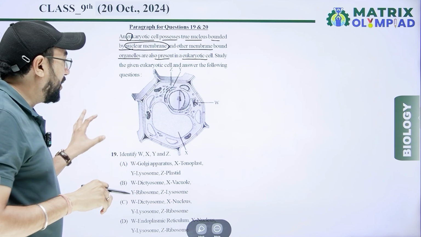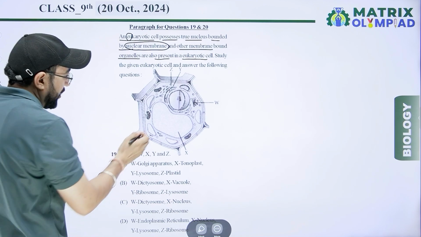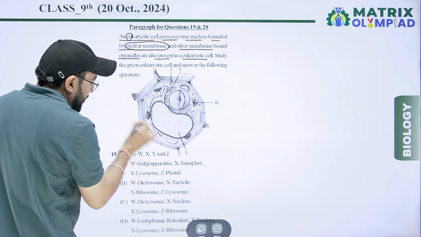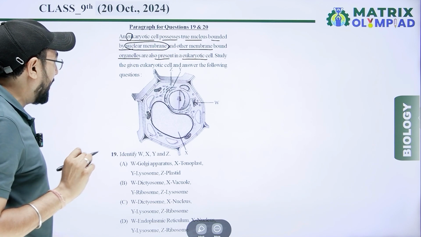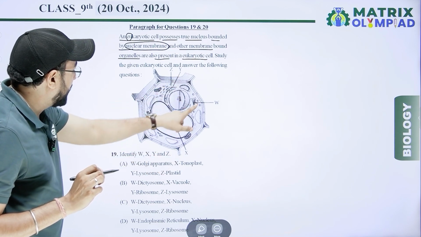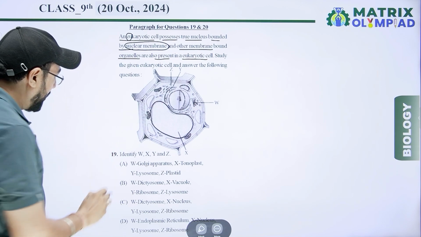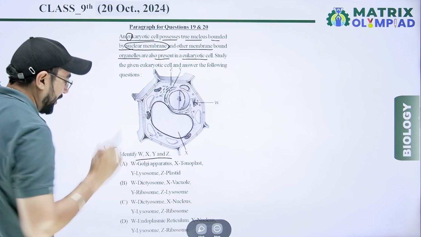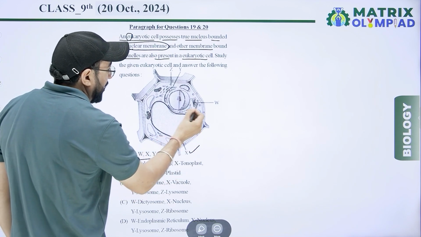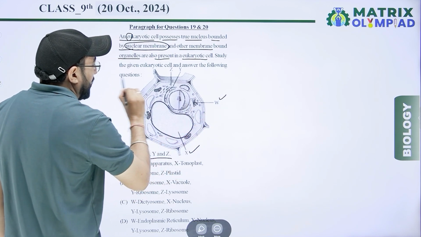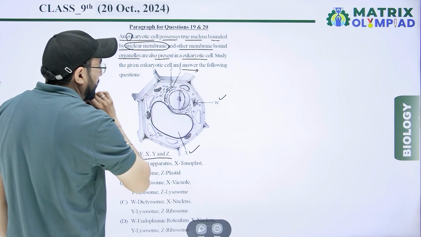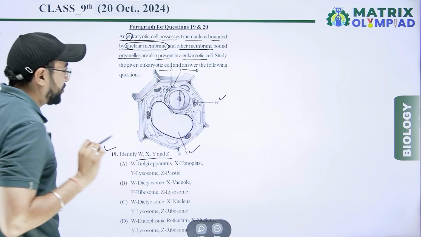This is a plant cell, because this structure is large in this cell and this is the vacuole. Identify W, X, Y, Z. This is the vacuole, this is the dictyosome, this is the ribosome, and this is the lysosome.